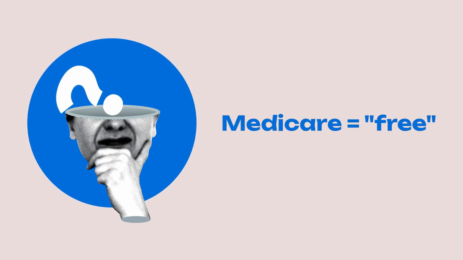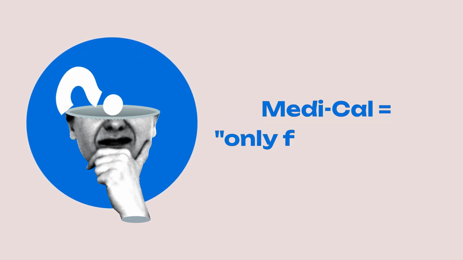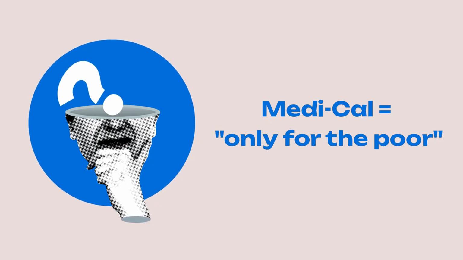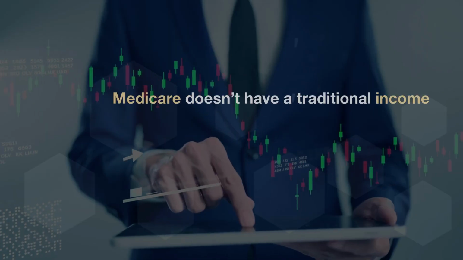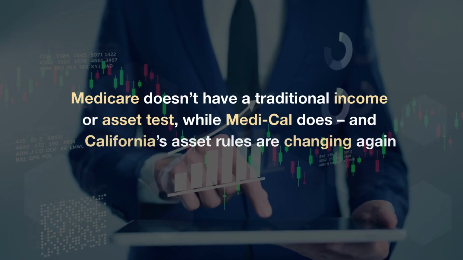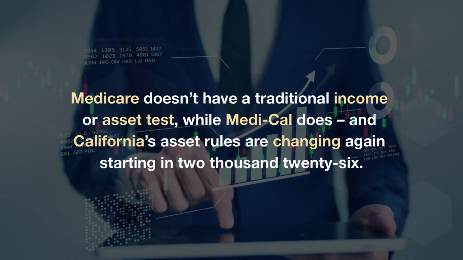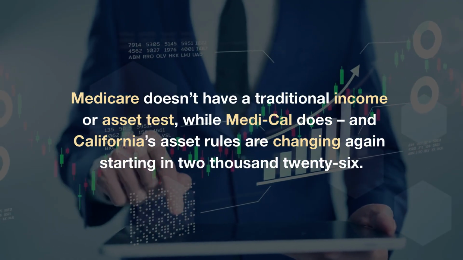Most people think of Medicare as free and Medi-Cal as only for the poor, but the reality is more nuanced. Medicare doesn't have a traditional income or asset test, while Medi-Cal does, and California's asset rules are changing again starting in 2026.